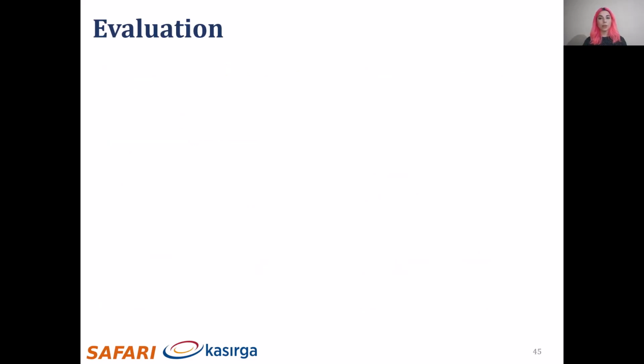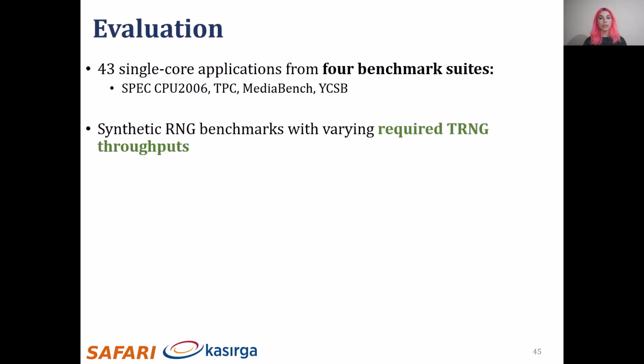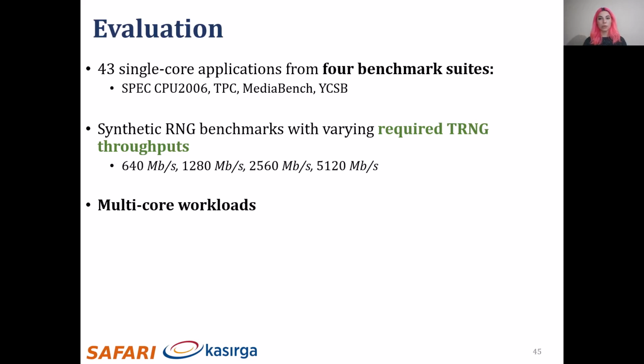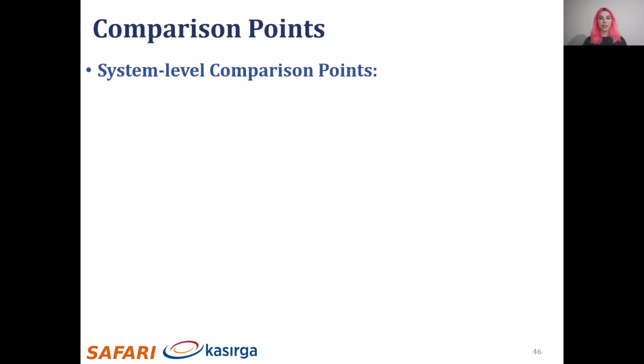For our single-core evaluations, we used 43 single-core applications from 4 different benchmark suites. We created synthetic RNG benchmarks with varying required TRNG throughputs. For multi-core workloads, we created 2, 4, 8, and 16-core workloads by randomly choosing multiple non-RNG applications and one RNG application. We compare DR-STRaNGe to two system designs. First, we evaluate an RNG-Oblivious baseline design, and second, a greedy idle design.